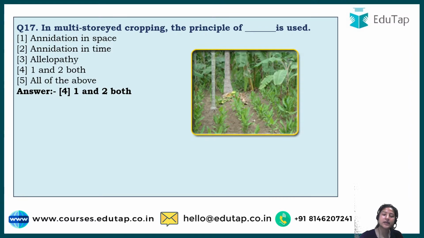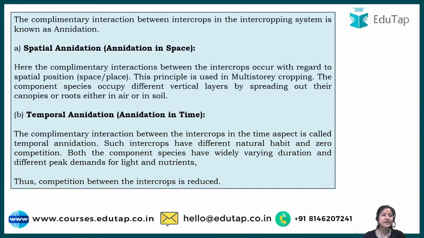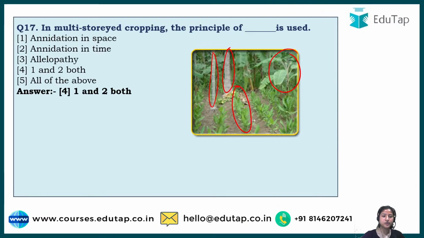As you can see here, one is of this height, then one of this height, and you can observe a tree in the back, right? So they are of different heights and they are sown together, and this particular concept is known as multi-storied cropping. So here is the explanation, and the answer, as already said, was 1 and 2 both.